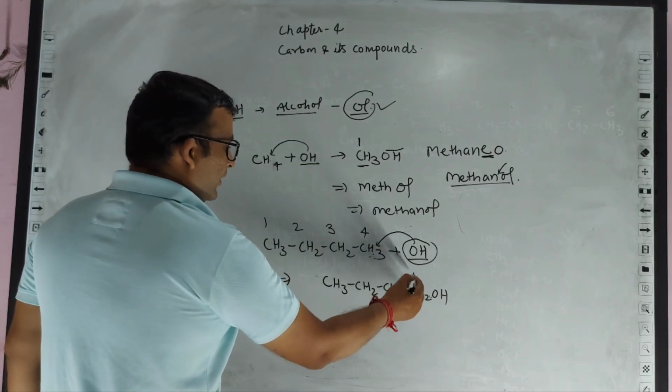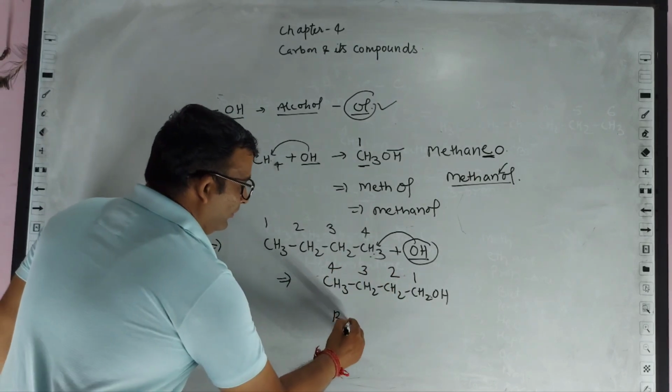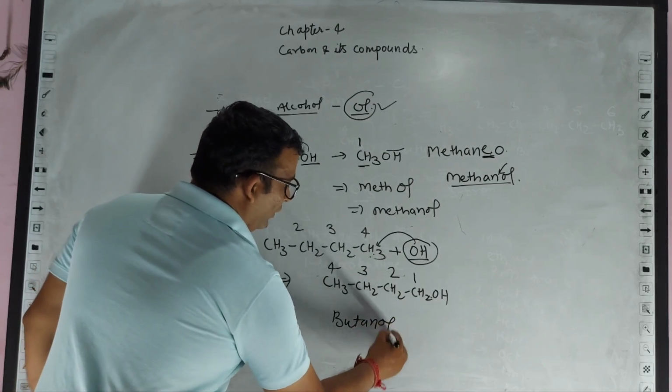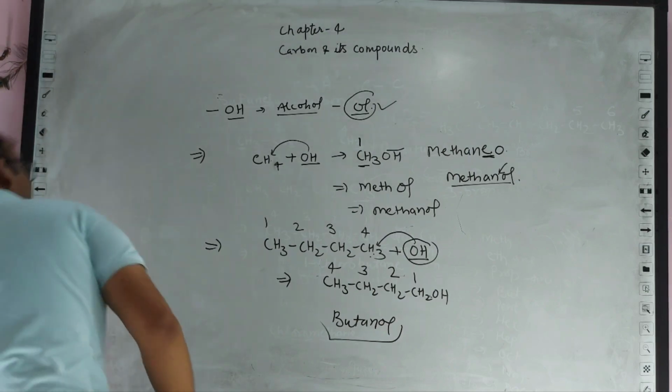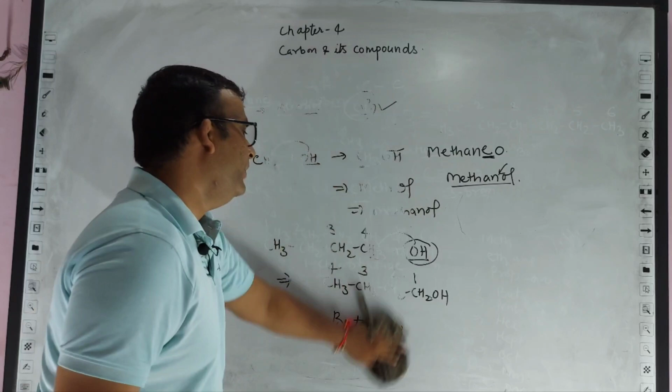We will start the numbering from here, 1, 2, 3, 4. 4 means butane, and the last E of this butane will be replaced by ol, and this would be called butanol. So I hope that you have got the point.